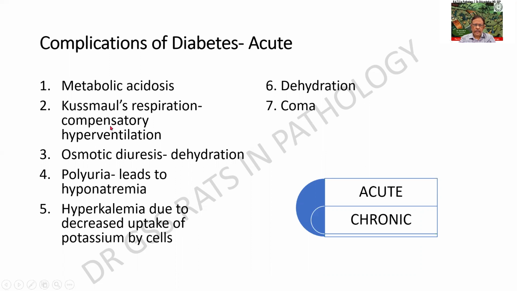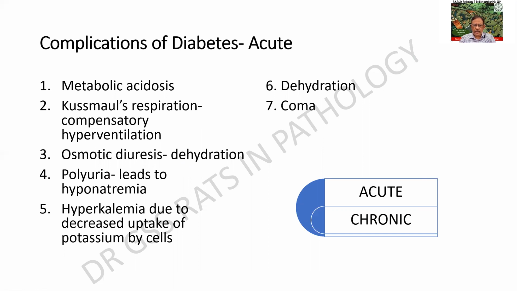Acute shall include metabolic acidosis, compensatory hyperventilation, where the patient presents with Kussmaul's respiration, osmotic diuresis, leading to a dehydration. And whenever there is a dehydration through polyuria, you find that there is a hyponatremia as well.